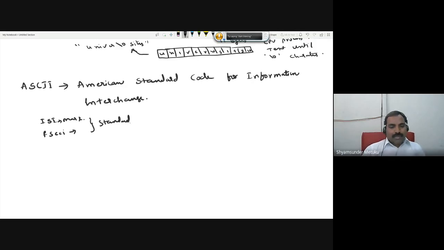So many countries are making computers, and all the computers should follow some standard. There should be some understanding between the CPU and your keyboard. In the keyboard you might have 101 or 102 keys. Each key you press, the same thing has to be printed on the screen. Yes or no?